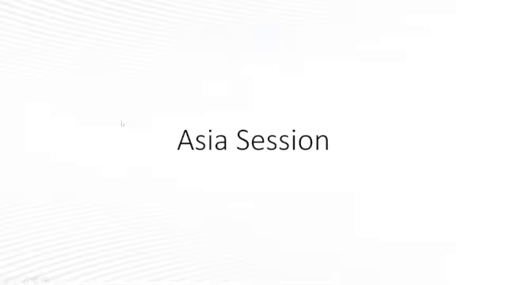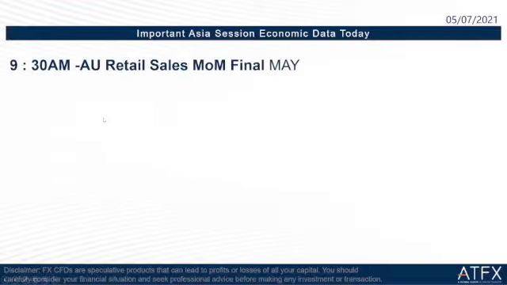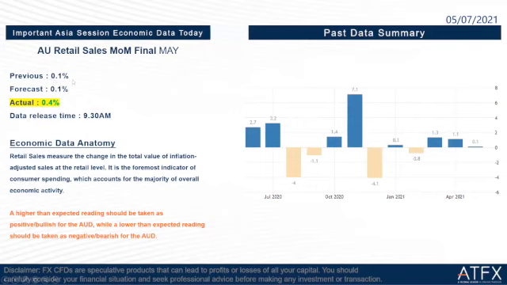Now the important economic data today that we have to focus on. For the Asia session, at 9:30 a.m., Australia retail sales monthly final for May. The previous is 0.1%, the forecast is 0.1%, the actual is 0.4%, which is higher than the forecast and the previous. We should take it as positive or bullish for the Aussie dollar.